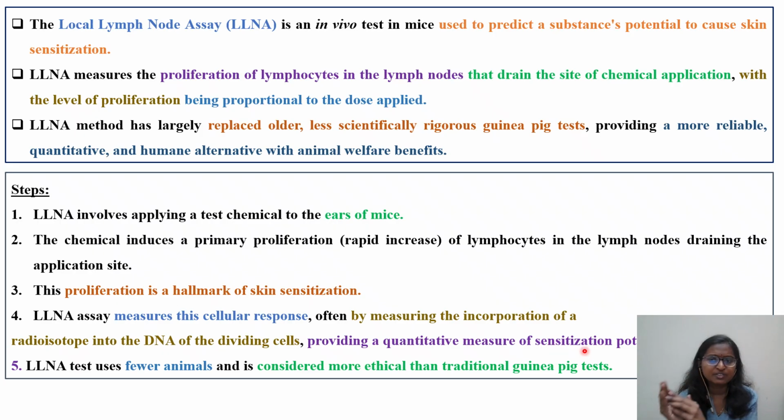So this is how it differs. If you are able to trace the isotope and radiolabel it, you can quantify that particular observation. The LLNA test uses fewer animals compared to the traditional GPMT method, which uses comparatively more animals, and it is considered more ethical than the traditional guinea pig test. So you have to remember this.